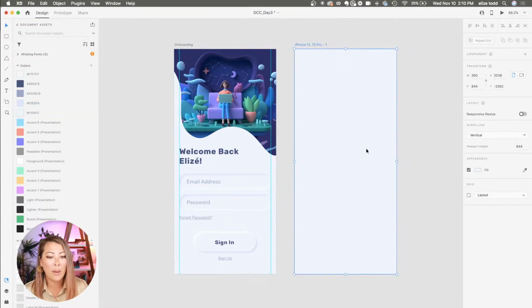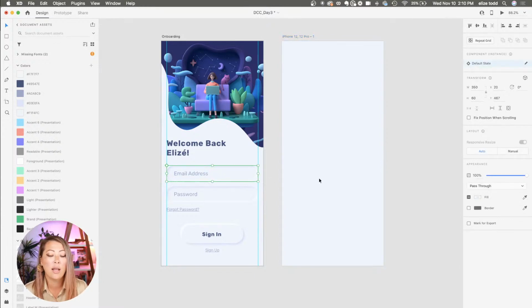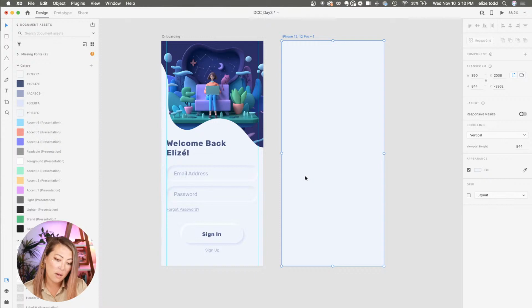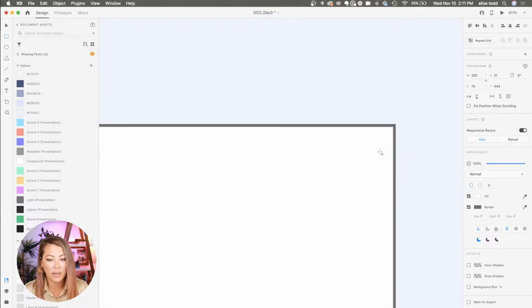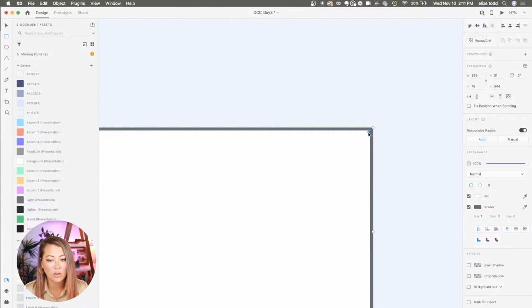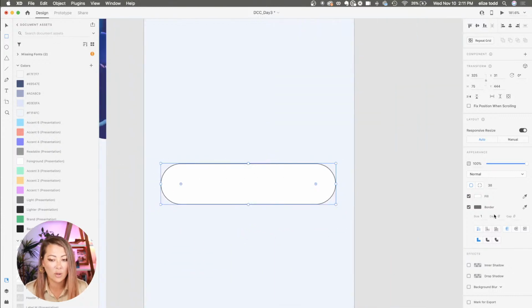Here is the background. I'm going to just get straight into the field here and recreate this. I'm going to use R on my keyboard for the shortcut to make a rectangle. I am going to zoom in, go into this inner circle and pull it all the way in so that it has those rounded corners, feels friendly. Maybe make it a little smaller.